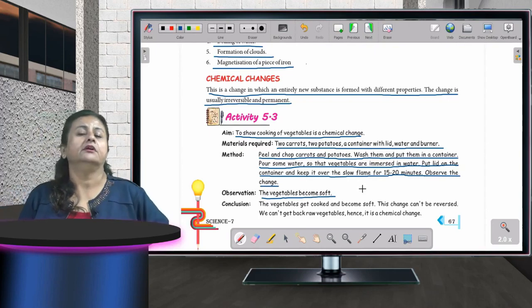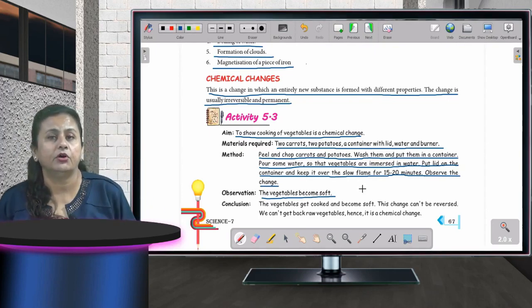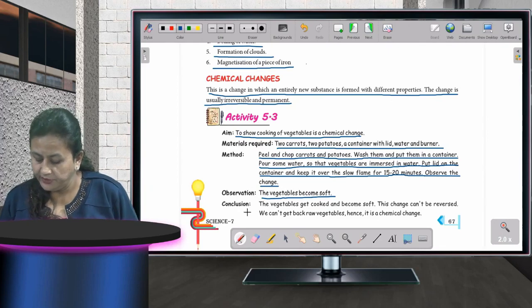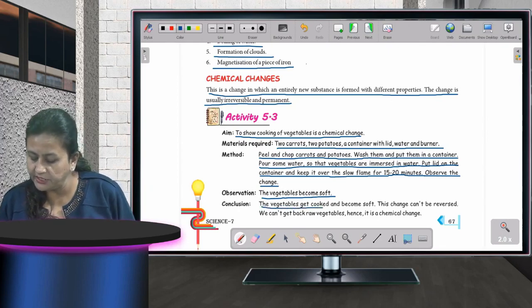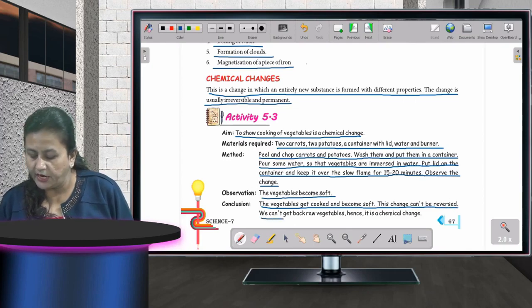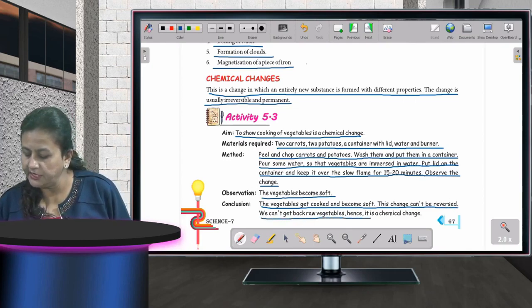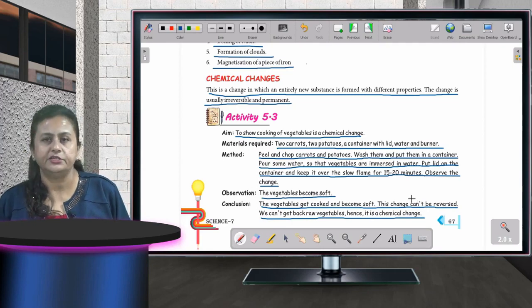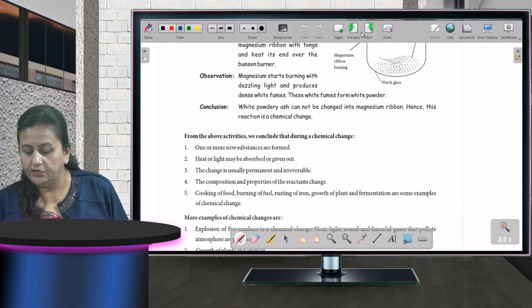Once you put in the vegetables, they were raw, they were hard, but after some time when you are boiling them, they are cooked now, they become soft. So the conclusion is the vegetables get cooked and become soft. This change can't be reversed. We can't get back raw vegetables, hence it is a chemical change. Fine, children. Now the next page.